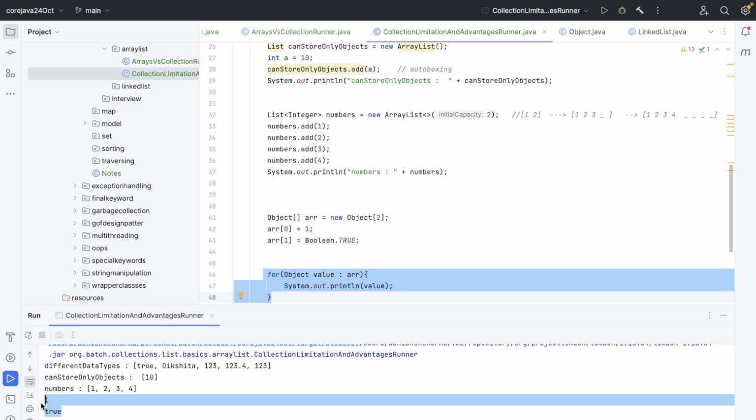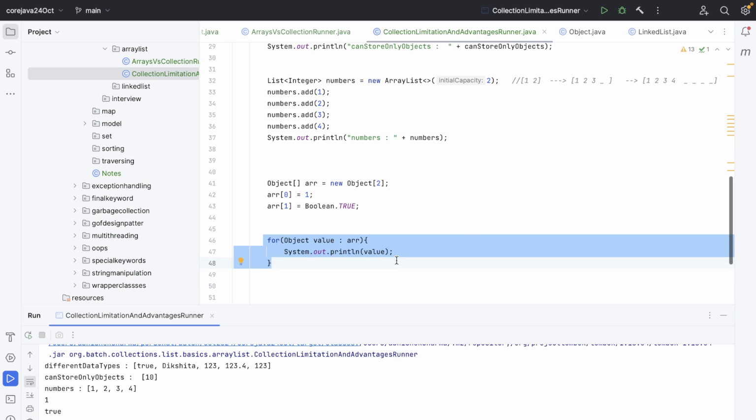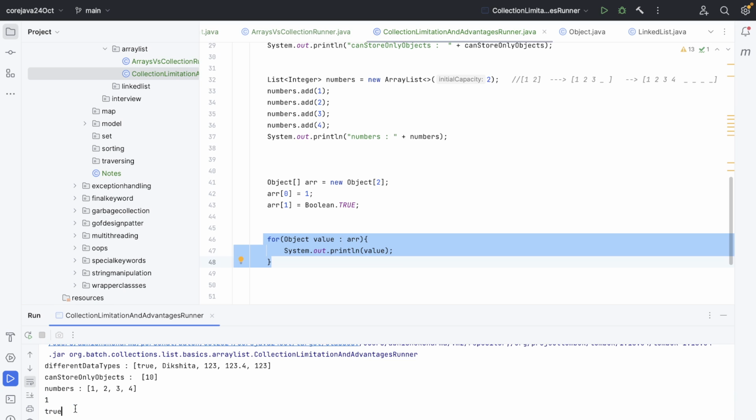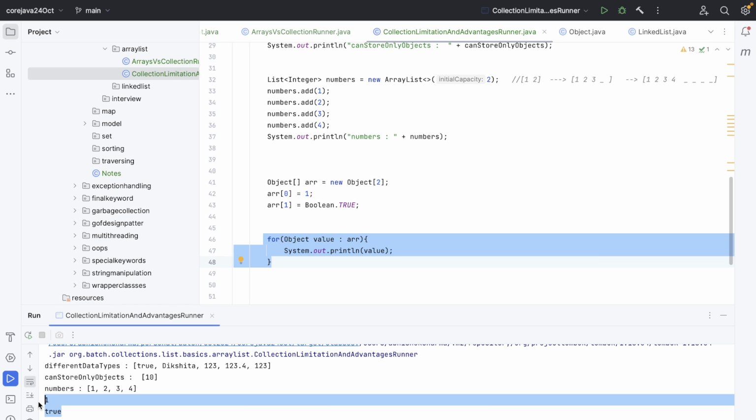Oh, okay, cool. Why do we get the values? Am I audible? Yeah. Why do we get the values?